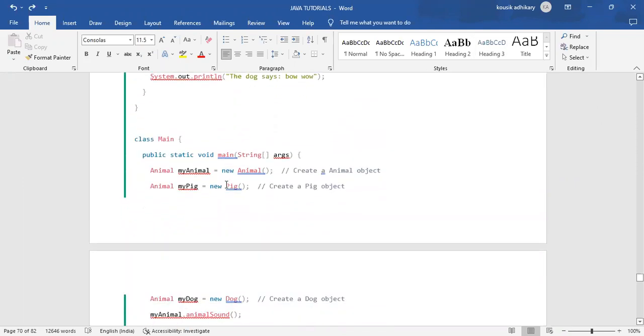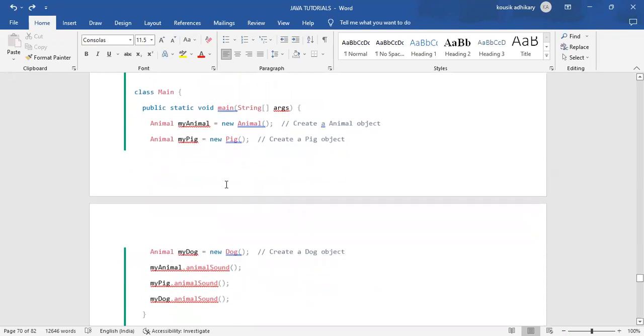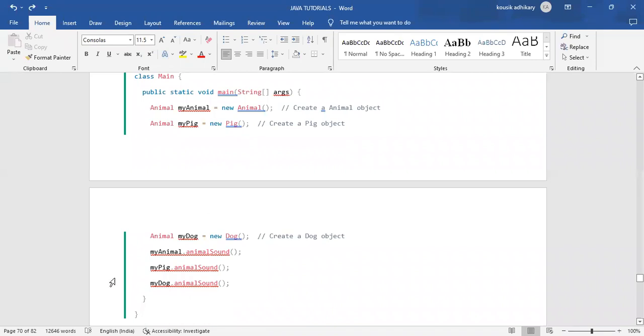Just note that the main class is: public static void main, String args. Then we are creating 3 objects for the 3 classes, and then we are calling the object name and that method name. Look, my animal is the object of the animal class, then animal sound.